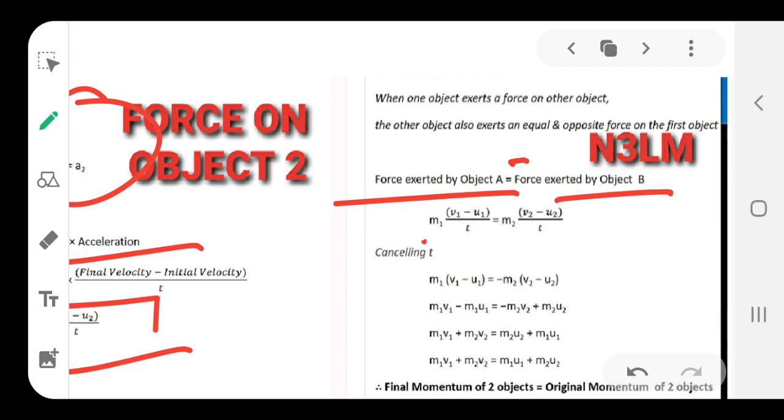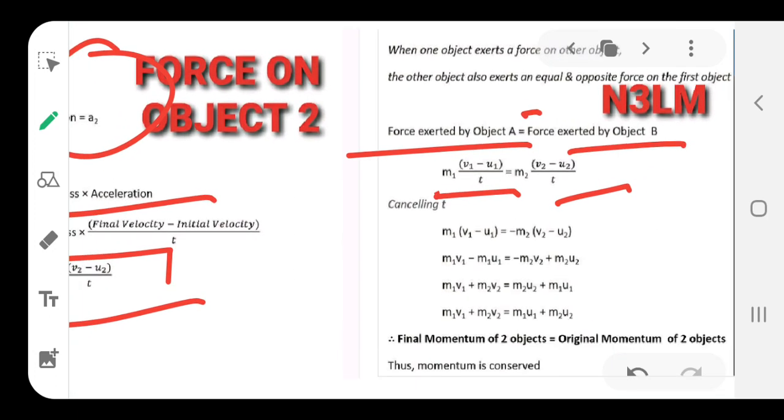Now, just put in the values of force exerted by A and force exerted by B. Putting the data here is just an algebraic calculation, and when you calculate this, you will see the common t cancels out. So, you get this term, and then we solve the whole bracket here. Make sure to take care of the negative sign, because normally students forget about this. It is the opposite direction, that is why the negative sign is placed.